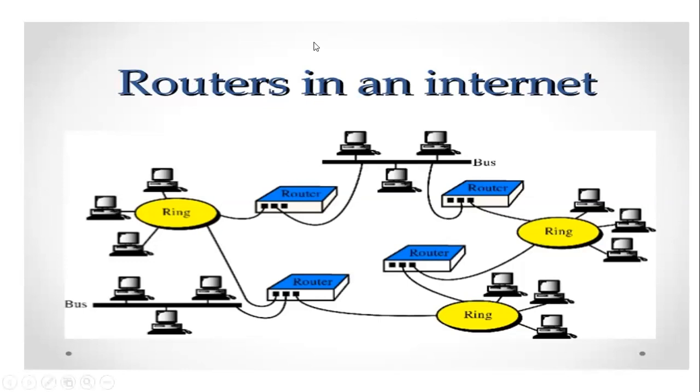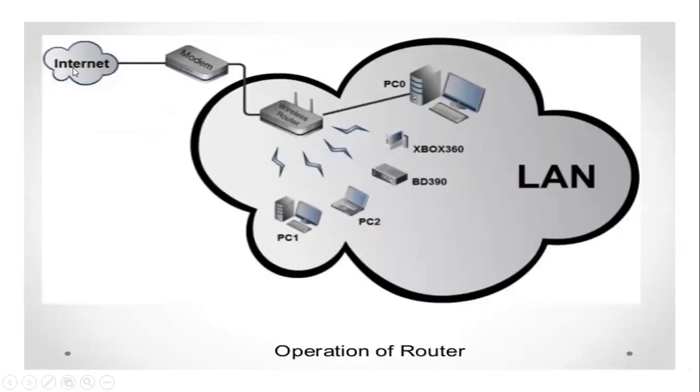If these people want to connect from here to here, they connect with the help of the internet, and the internet connection is connected to your system with the help of your router. The router gets the internet first, and then distributes your net to all the other parts of the systems. See here, from the internet, it goes to the modem. In olden times it used to be called a modem. It is even called a wired router. Nowadays we are getting wireless routers. Everyone knows, I guess. So from the internet it goes directly to the modem or router. From that, we can connect our phones, PCs, laptops, or anything.